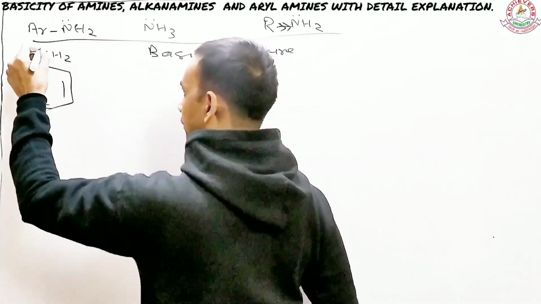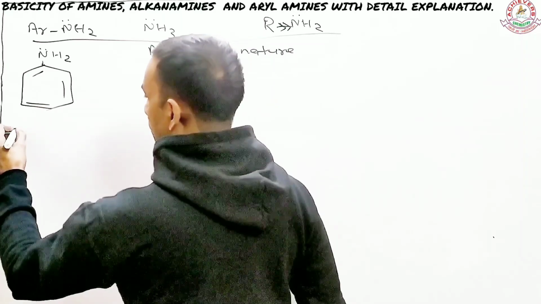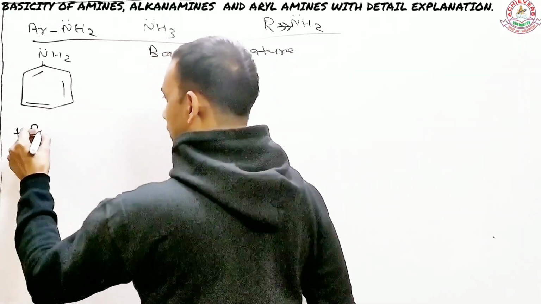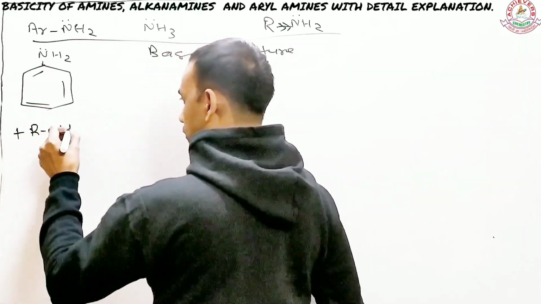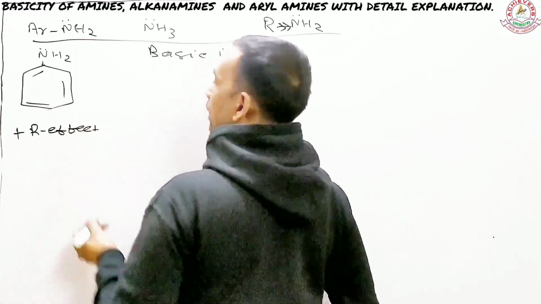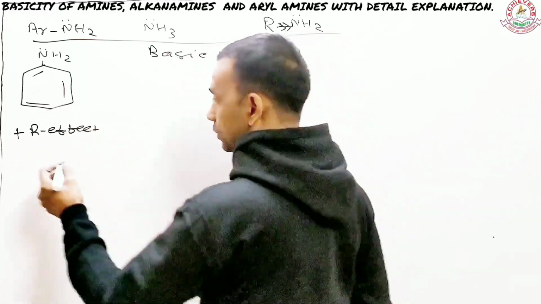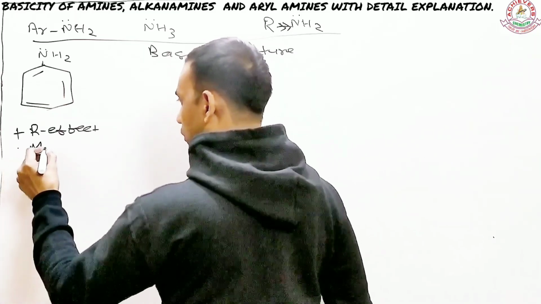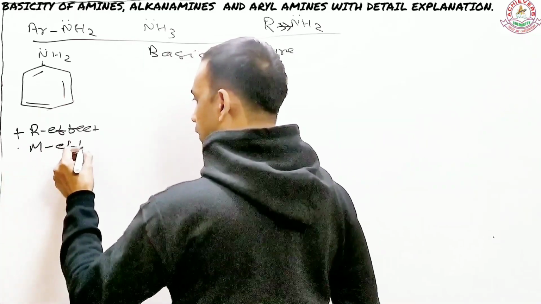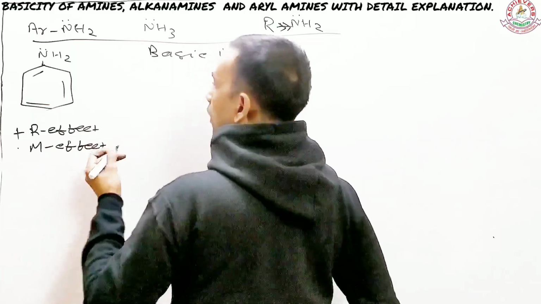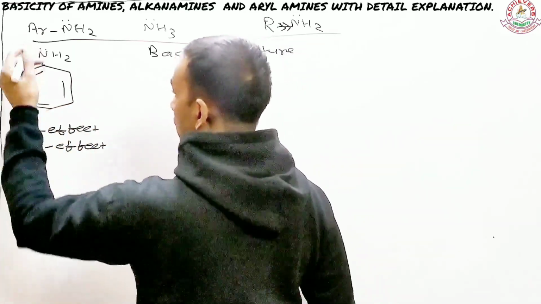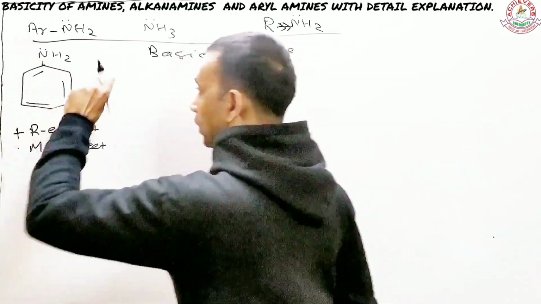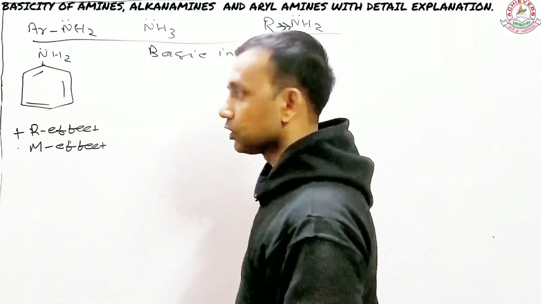You need to understand this, as it is going to be very important. Due to the plus R effect, which is also called the mesomeric effect, the electrons are constantly being pushed towards the benzene.